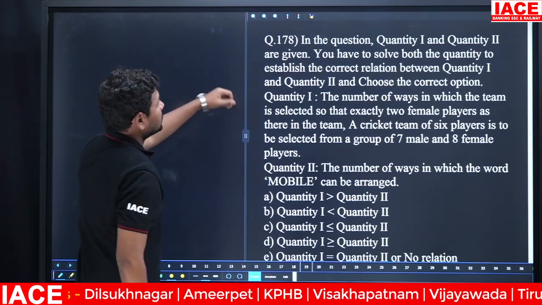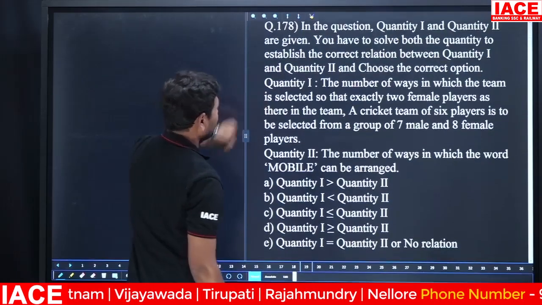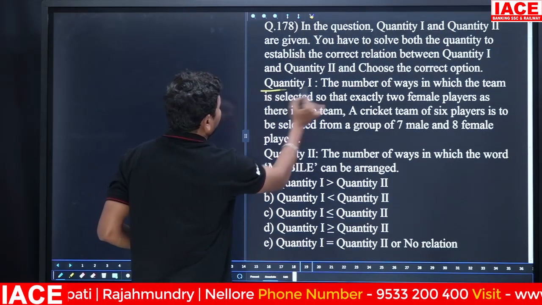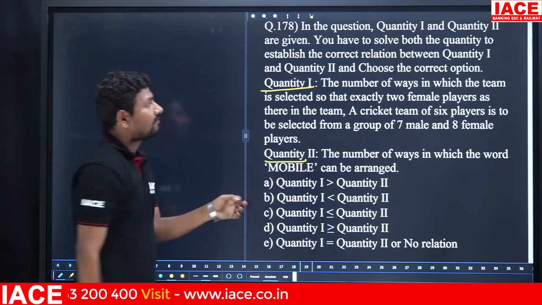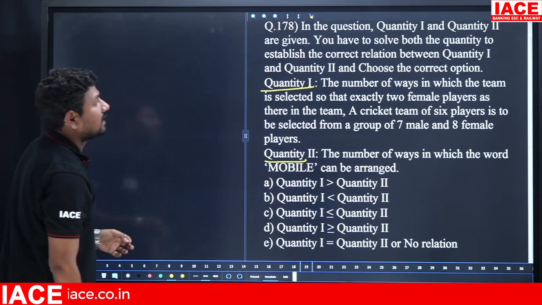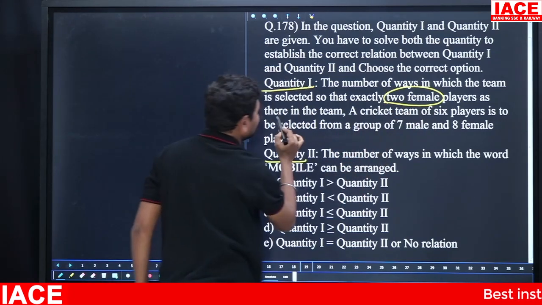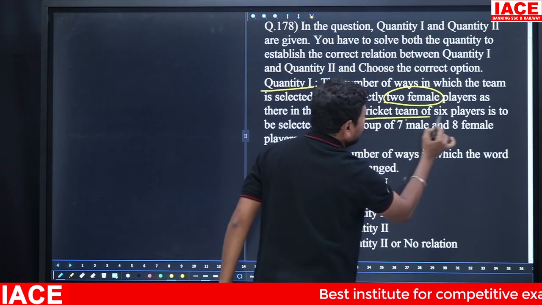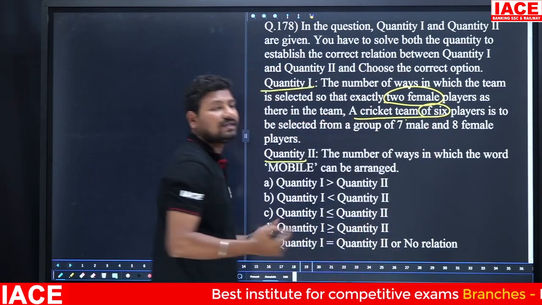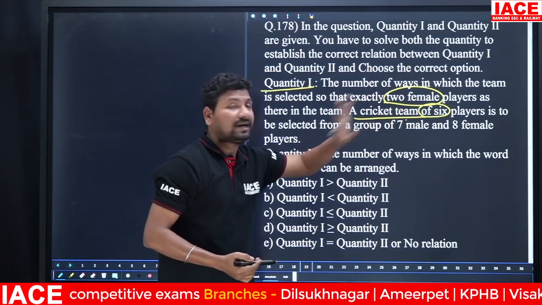Next we have quantity based questions. Here look at quantity 1 and next quantity 2. Quantity 1: the number of ways in which the team is selected so that exactly 2 female players are in the team. A cricket team of 6 players. Basically we know that a cricket team is 11 players, but sometimes we can take 6 players. As per this question we can take 6 players.